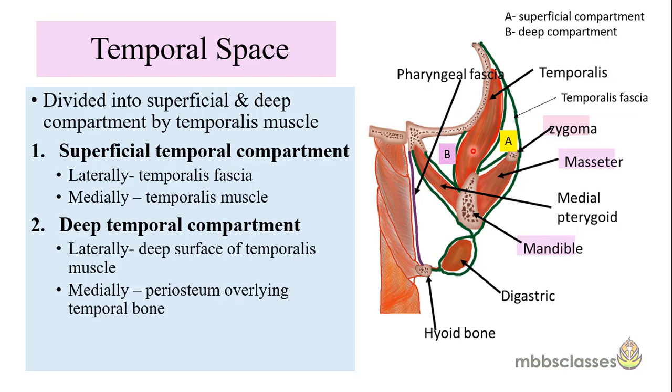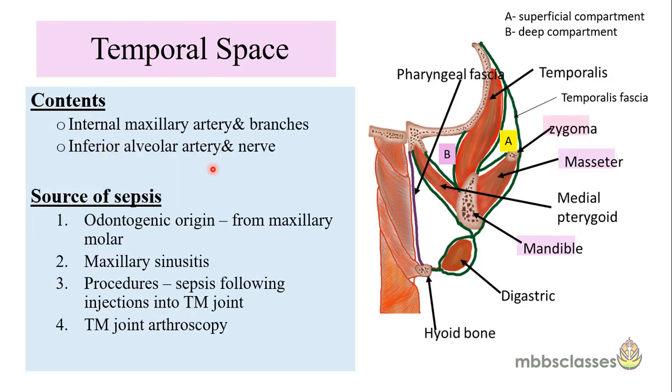Now let's see the individual boundaries. The superficial temporal compartment is limited by the temporalis fascia, which is the investing layer of the deep cervical fascia. Then medially it is bounded by the temporalis muscle. If we see the boundaries of the deep temporal compartment, laterally it is bounded by the deep surface of the temporalis muscle and medially by the periosteum of the overlying temporal bone. The temporal space contains the internal maxillary artery and its branches, inferior alveolar artery and nerve.